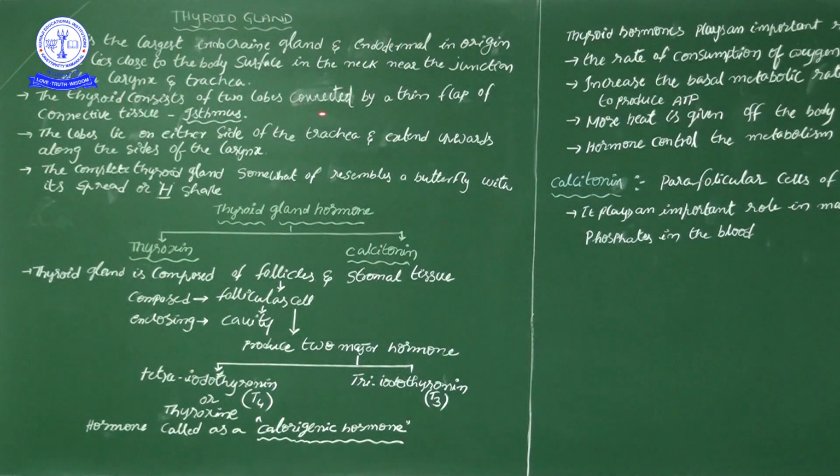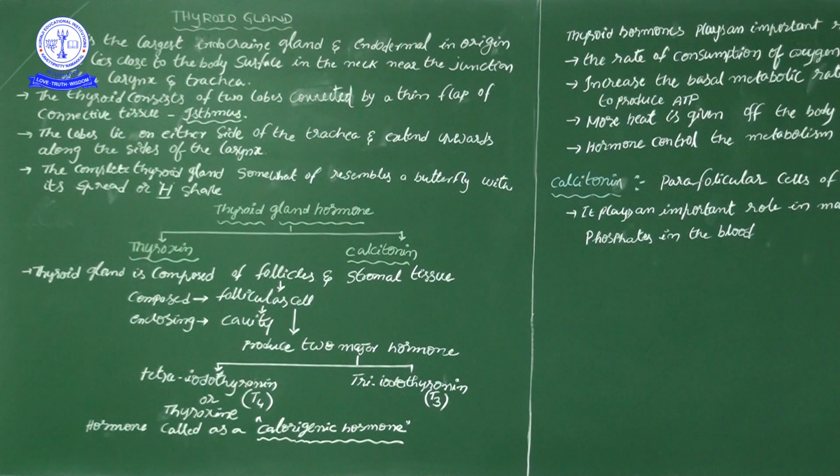The two lobes are also connected by a thin flap of connective tissue that we call the isthmus. That tissue connecting the thyroid lobes on both sides is called the isthmus. The lobes lie on each side of the trachea, extending upwards along the side of the larynx.